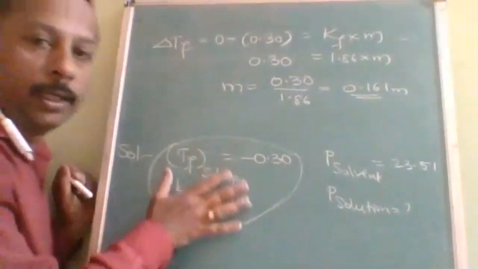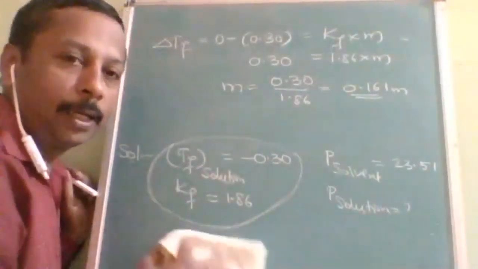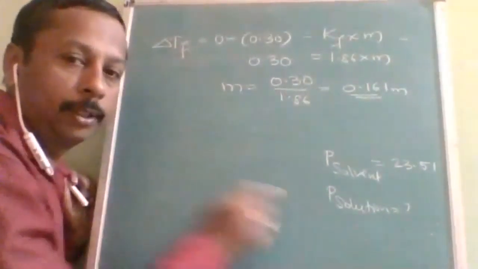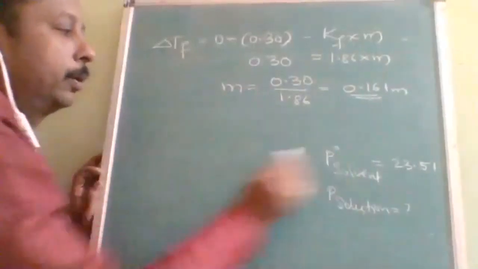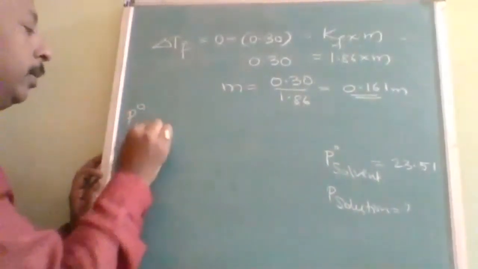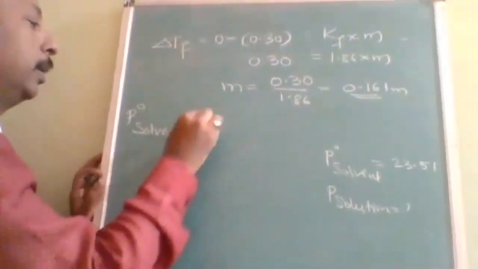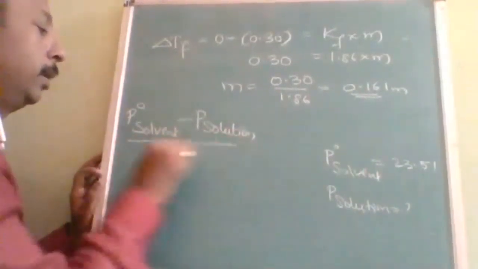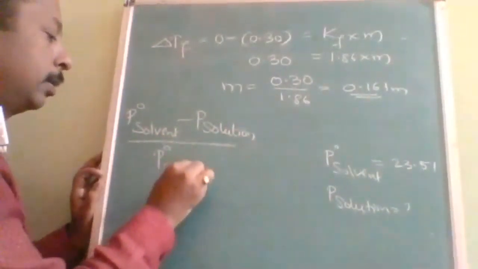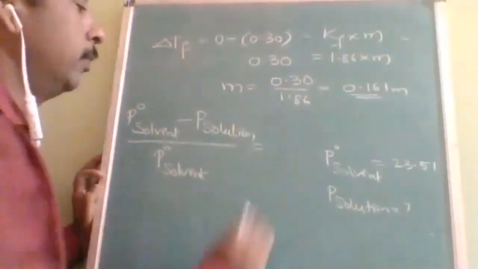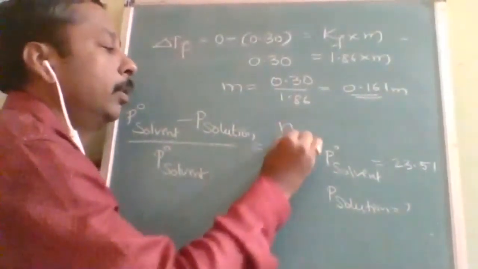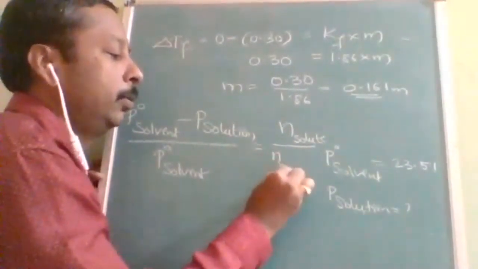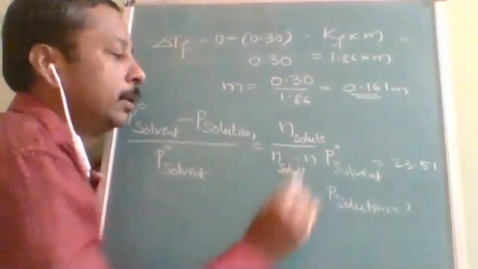Whatever information was given, we have smartly utilized it, and with that we got the molality. Now let us come to this part. Here the formula is (P naught solvent minus P solution) divided by P naught solvent, which is equal to the number of moles of solute divided by (N solute plus N solvent).